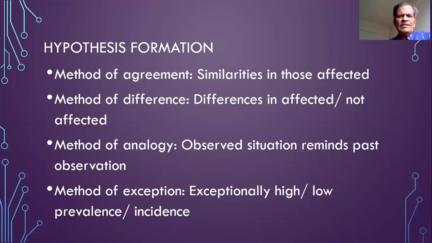In the investigation of an epidemic, we may find certain areas showing no cases at all, whereas some areas may show exceptionally high incidence. Just as areas with exceptionally high incidence are important, areas with exceptionally low incidence will also give us a clue.